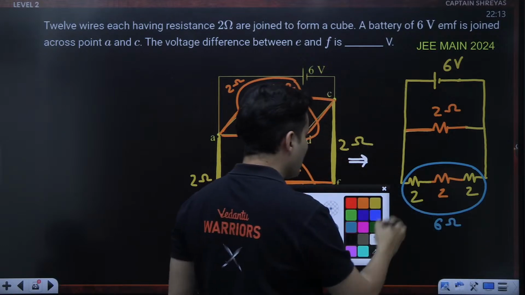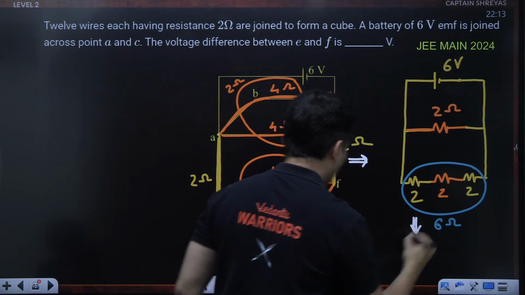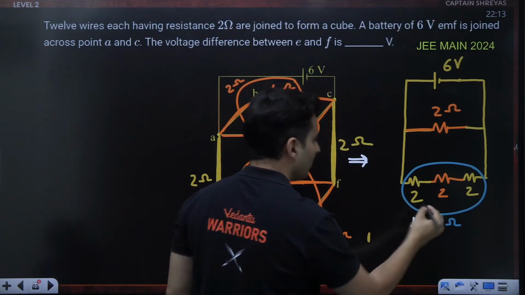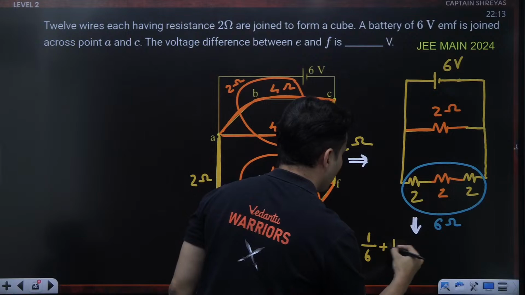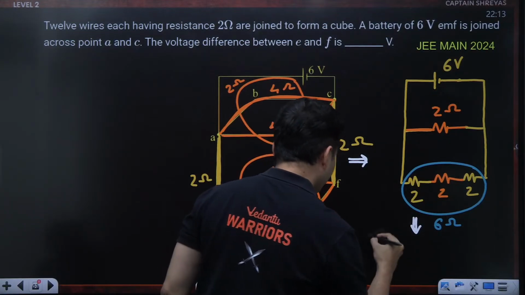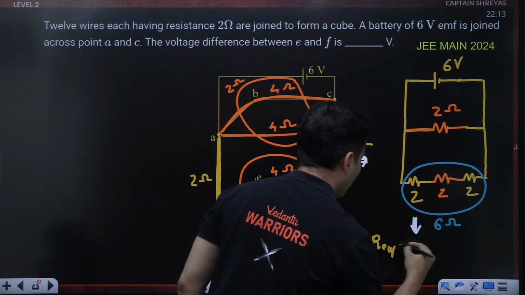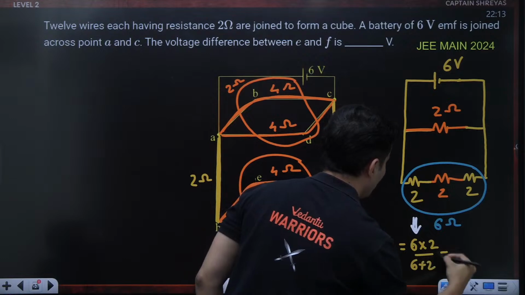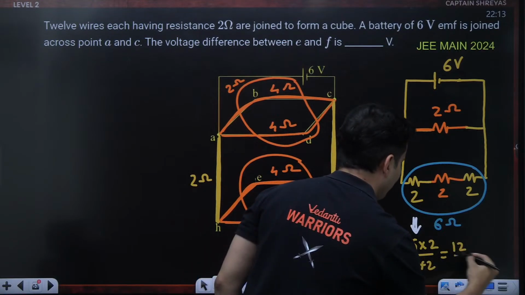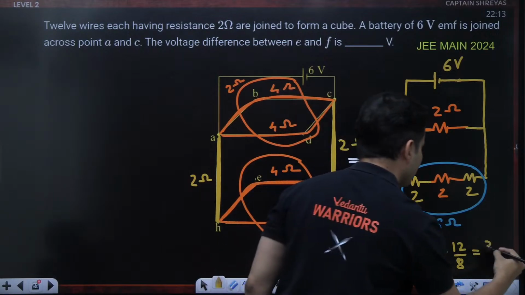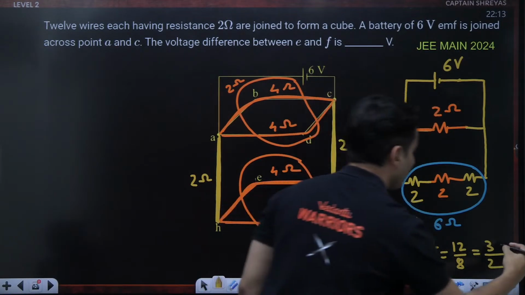So what is the equivalent resistance then? 1 by 6 plus 1 by 2, or you can just do one thing. R equivalent will be R1 R2 by R1 plus R2, which is 6 into 2 by 6 plus 2, which is 12 by 8, divided by 4, is 3 by 2 ohms.